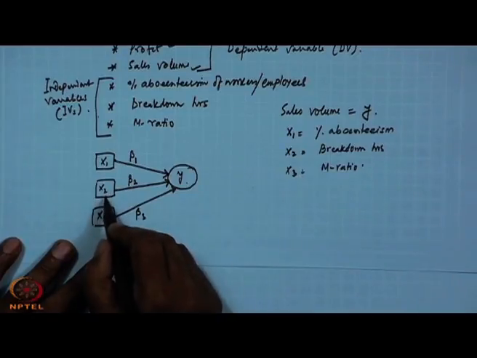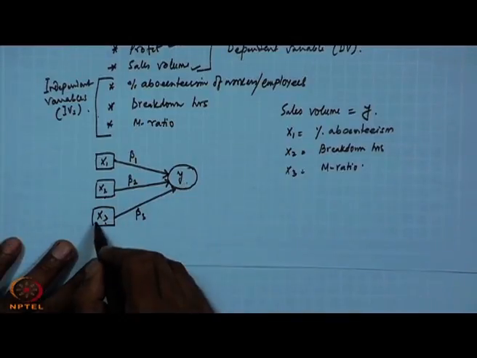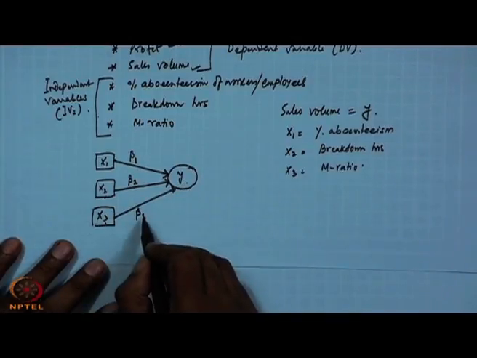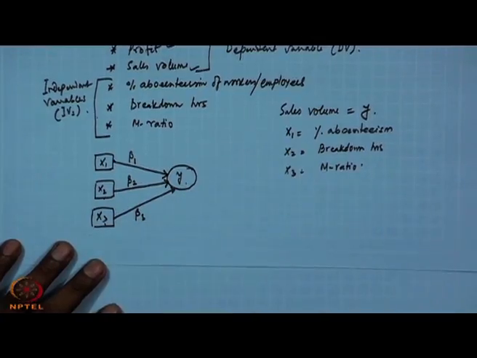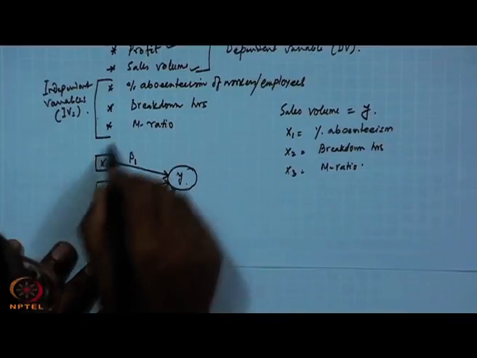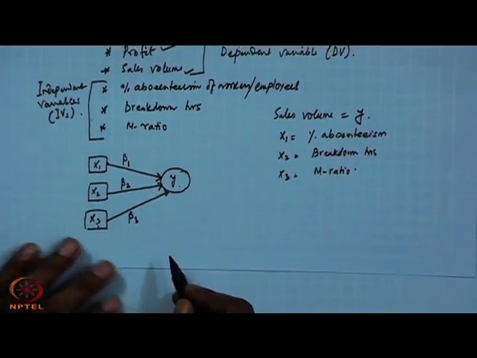Similarly, if you change 1 unit in x2, there will be beta 2 units change in y, and 1 unit change in x3 causes beta 3 units change in y. Okay, this is the meaning of these influencing parameters.